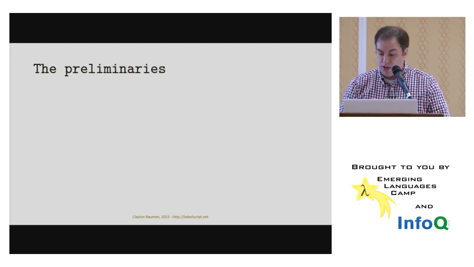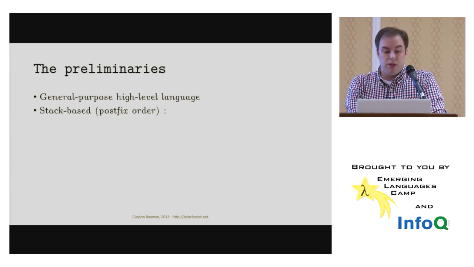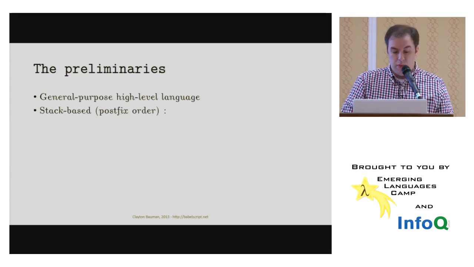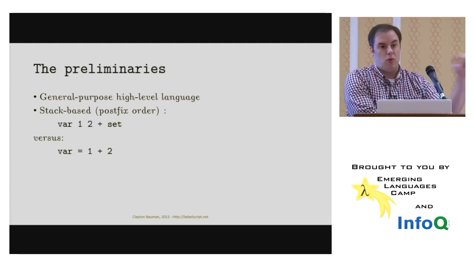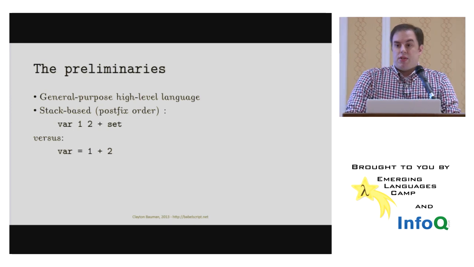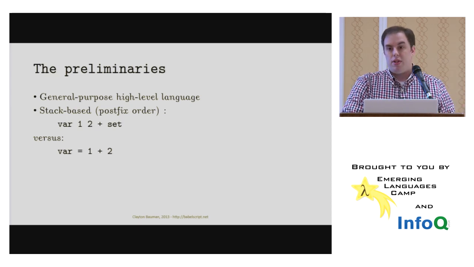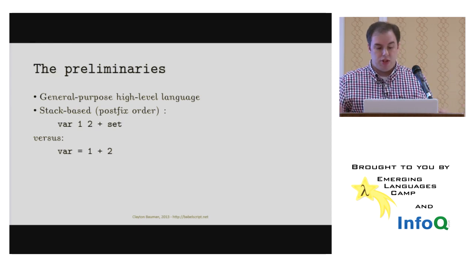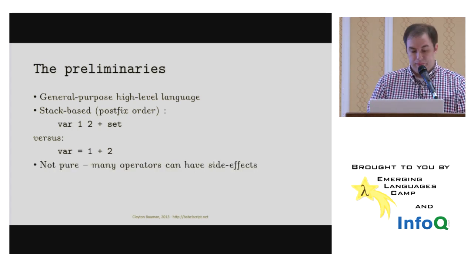So the preliminaries are that Babel is a general-purpose, high-level language. It is a stack-based language, as I mentioned earlier. So that means we're in postfix order. So instead of saying the more familiar, var equals 1 plus 2, we're saying, put var on the stack, then put 1 on the stack, put 2 on the stack, perform the plus operator to add the 1 and the 2, and then perform the set operator to put 3, the result, into var.